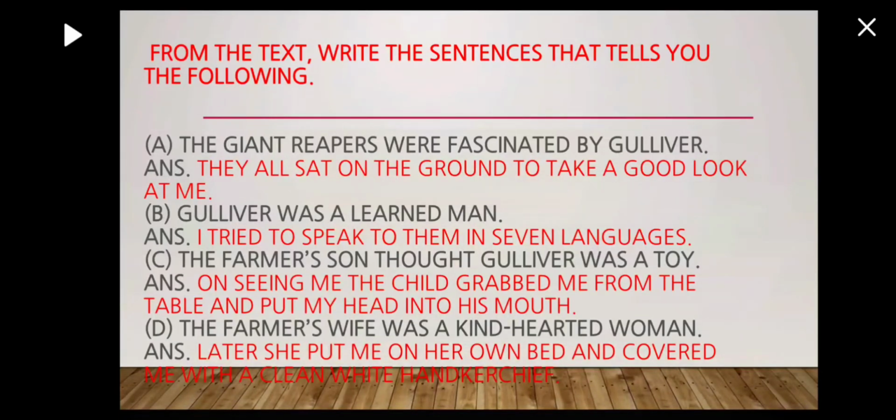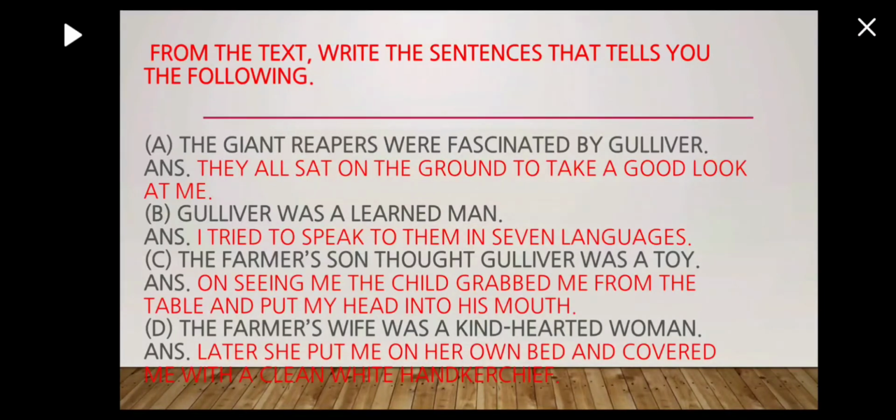Okay. Now Gulliver was a learned man. I tried to speak to them in several languages. In so many languages he tried to talk to them. This shows that Gulliver was a learned man because he knows so many languages. Yes. The farmer's son thought Gulliver was a toy. On seeing me, the child grabbed me from the table and put my head into his mouth. This shows that the farmer's son thought that Gulliver was a toy because he grabbed him and he tried to eat him.